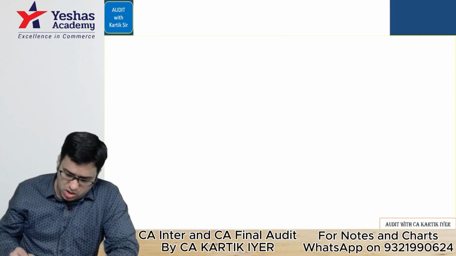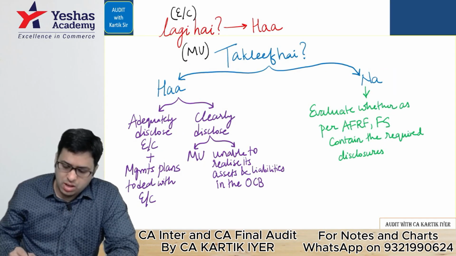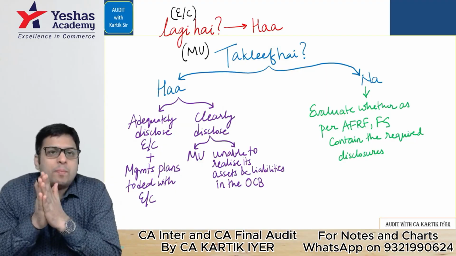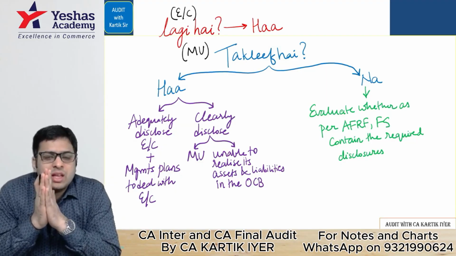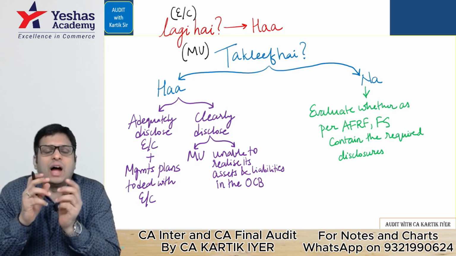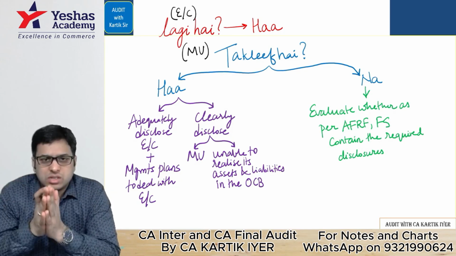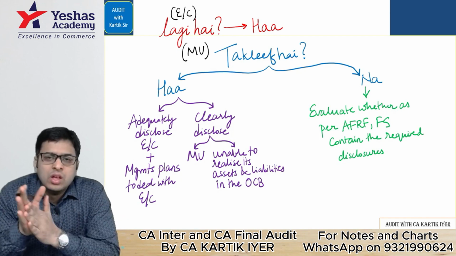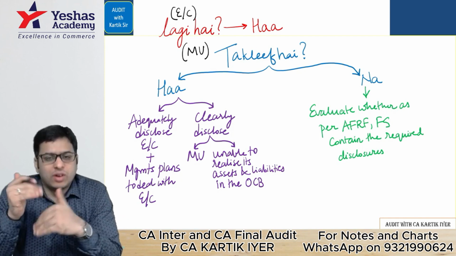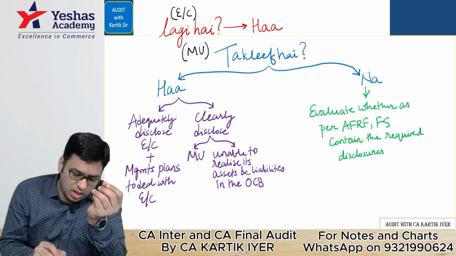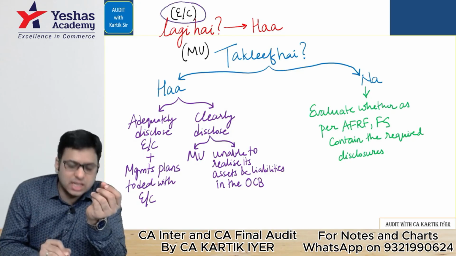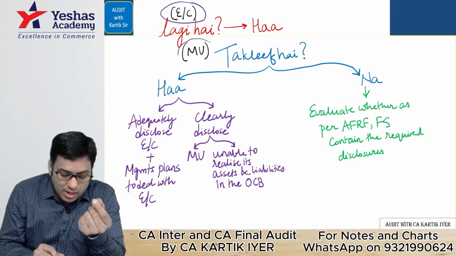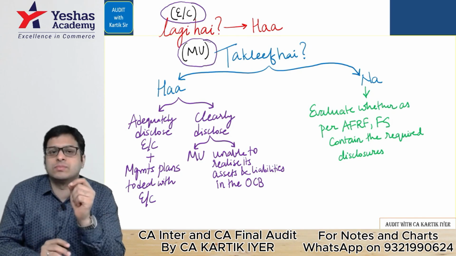Now let's go to the next one. Now this is a very nice answer. Very superb answer. This is regarding management disclosure. Management disclosure means what? See, ideally the management should openly disclose regarding going concern because they have to tell the truth to the shareholders. There are two levels which you have to work in this. First is, is there event or condition? Second, is it leading to material uncertainty?